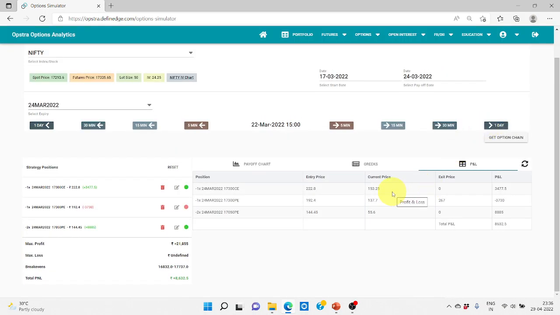The next day we see this is also in profit. The next day is also in profit. So you see, we have ended in profit. We made only one adjustment, where we doubled the quantity of the put option when it went in the money. Now we have two options, both out of the money, so at expiry these two will go to zero and we collect the entire amount.